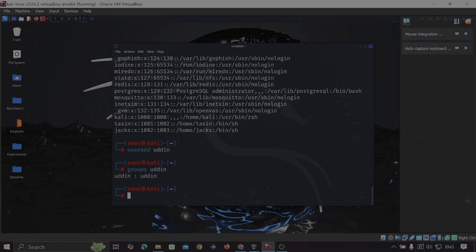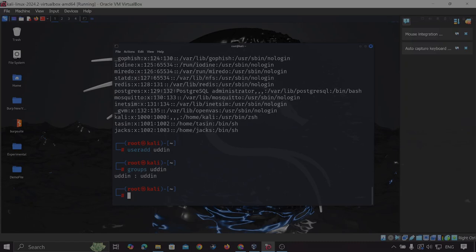But I can change the group. I can change the primary group. If I create another group, I can shift this user Uddin from the primary group to a secondary group, or I can move the user to any group.